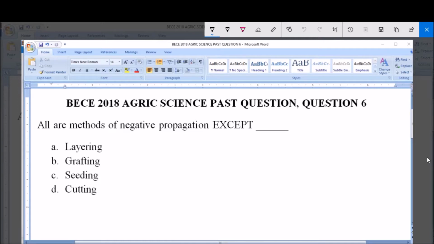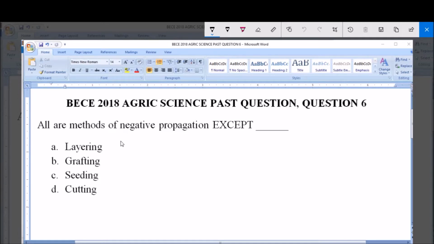All are methods of vegetative propagation except dash. A. Layering, B. Grafting, C. Seeding, and D. Cutting. Now we are asked to pick which of these options is not a method of vegetative propagation.